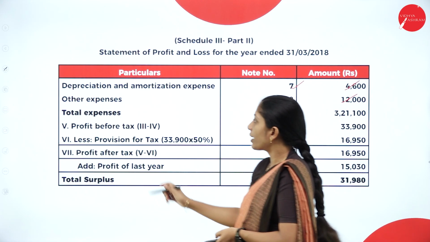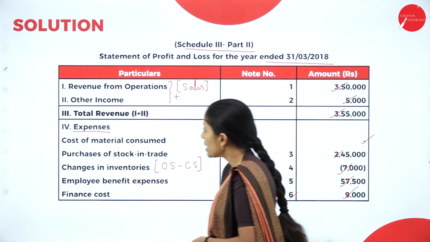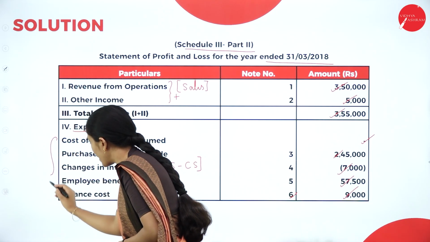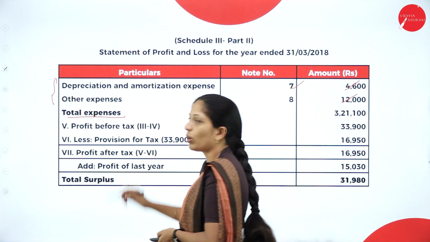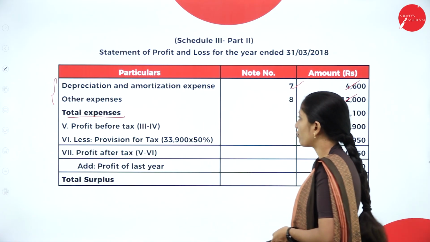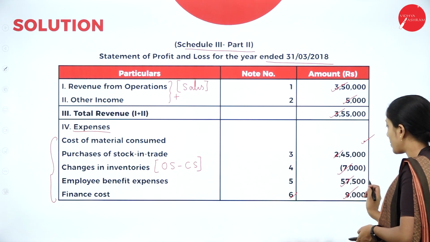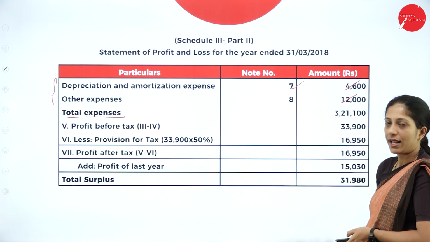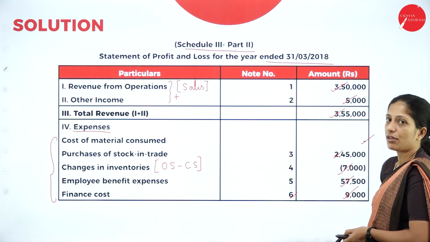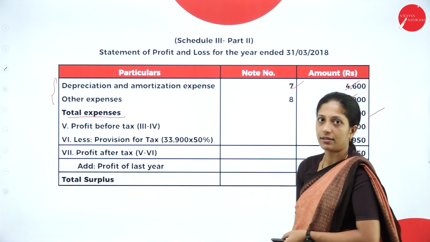Then you will get total expenses. How to calculate total expenses? You will add all these expenses. If you add from here, 2,45,000 plus 57,500 plus 9,000 plus 4,600 plus 12,000 minus 7,000, you'll get total expenses 3,21,100.